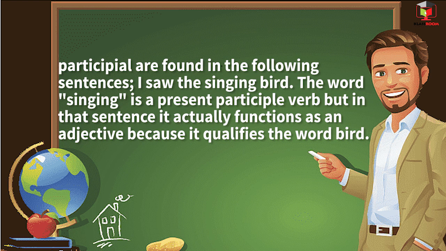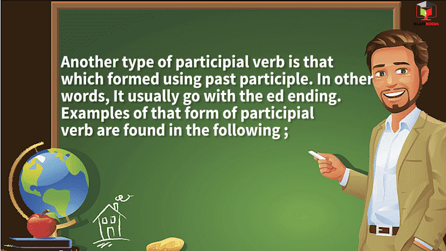The word singing is a present participle form of a verb, but in that sentence, it actually functions as an adjective because it qualifies the word bird. Another type of participial verb is that which is formed using the past participle. In other words, it usually goes with the ed ending. Examples of that form of participial verb are found in the following.